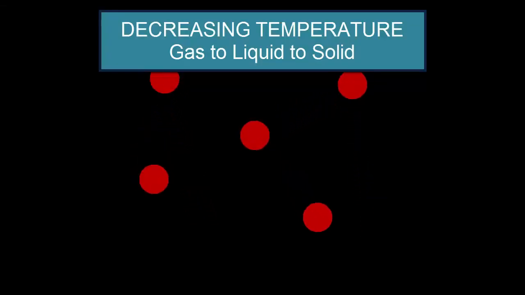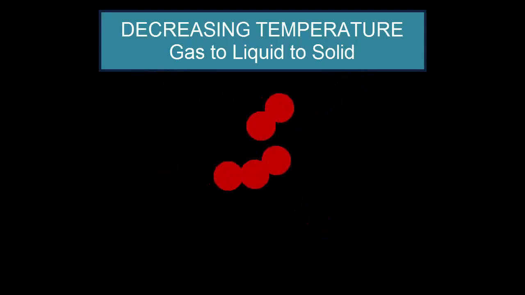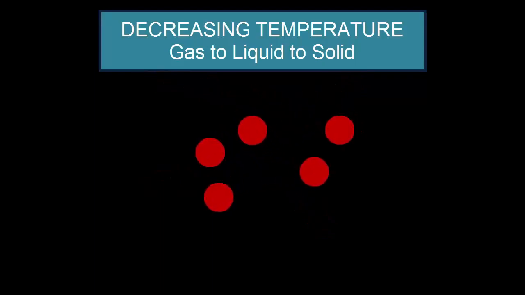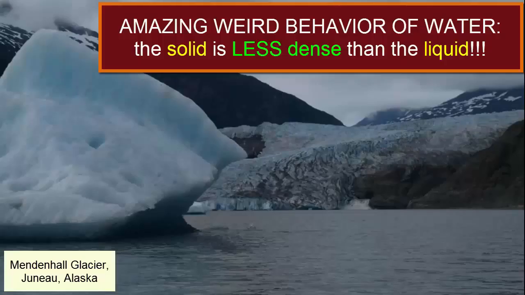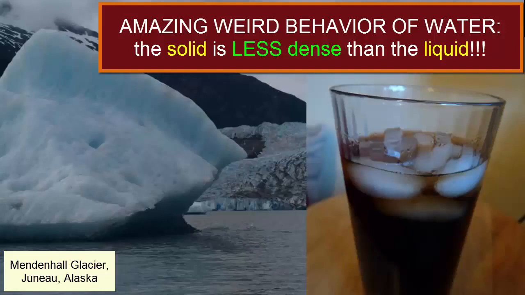For most normal substances, as heat is removed from the molecules, they are able to get closer together and become denser, and the solid form is the most dense form. However, water behaves much differently, as we know well from having our solid ice cubes float atop our liquid soda. The solid form of water, ice, is less dense than the liquid form. Why? The shape of the water molecule, of course.